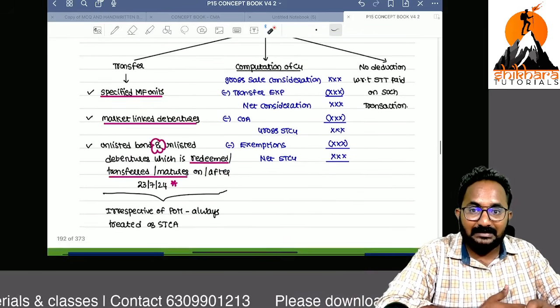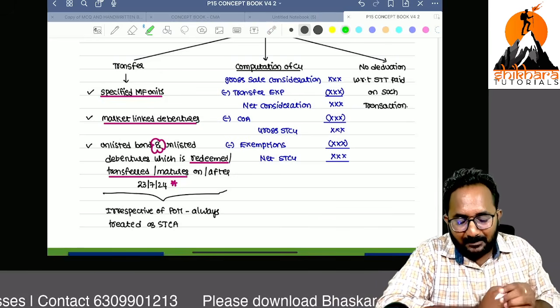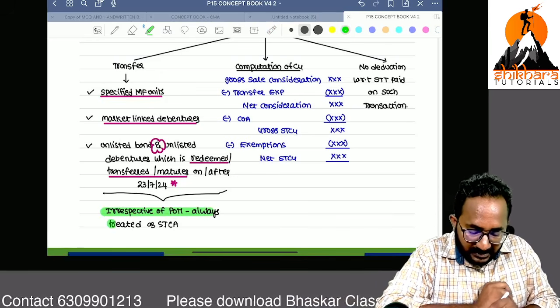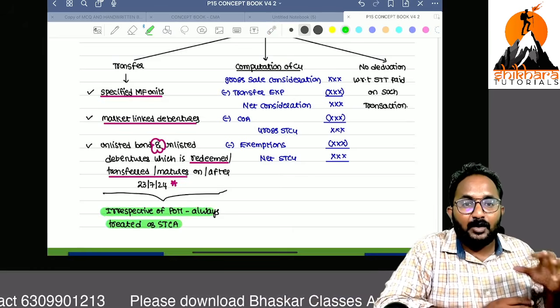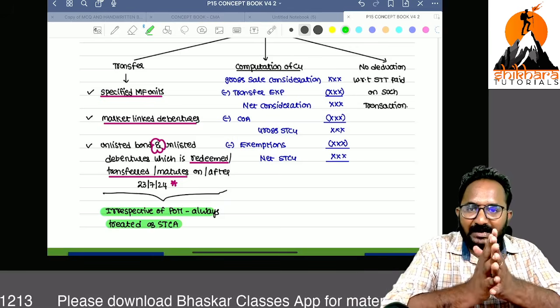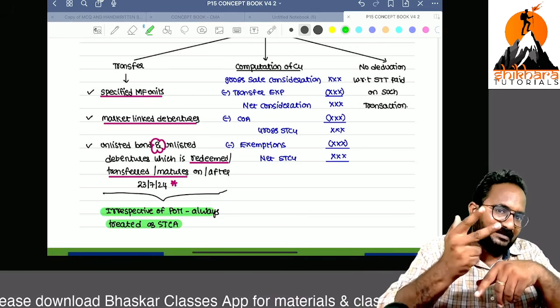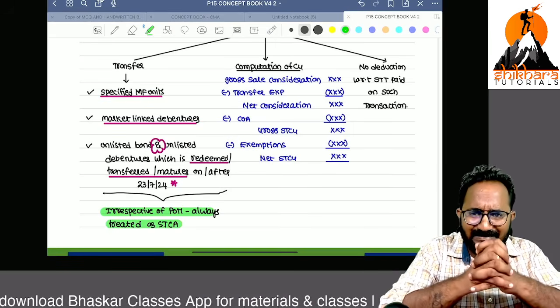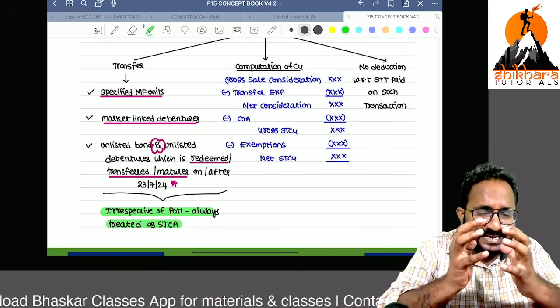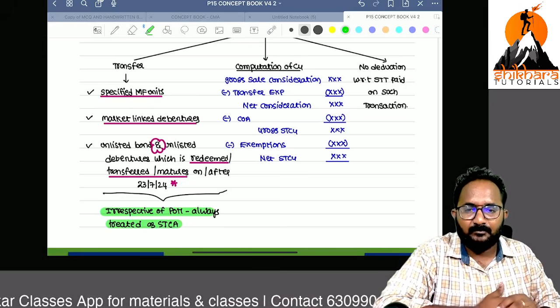Sir, what does this section do? It directly treats these three capital assets as short term only, irrespective of the period of holding. Normally, how many periods of holding do we have? Two categories, 12 months and 24 months. Don't apply those here. So for these three assets, we directly treat them as short term capital assets.